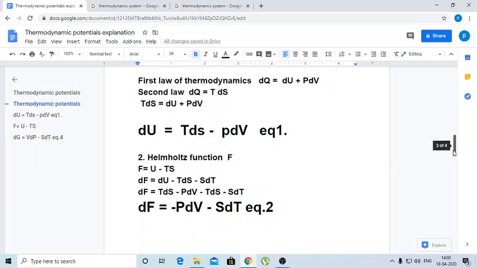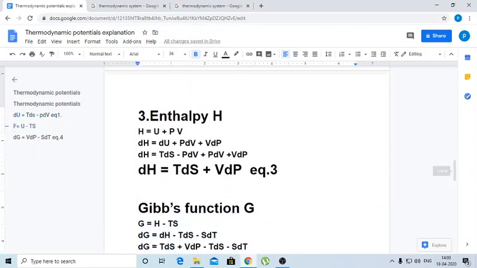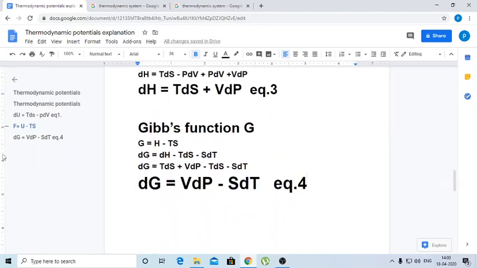Helmholtz function is the second thermodynamic potential represented by the letter F. F depends upon internal energy and temperature of the system. F equals U minus TS. Enthalpy is the third thermodynamic potential represented by the letter H. H equals U plus PV, and the last and fourth function is Gibbs function, and it depends upon enthalpy. G equals H minus TS.